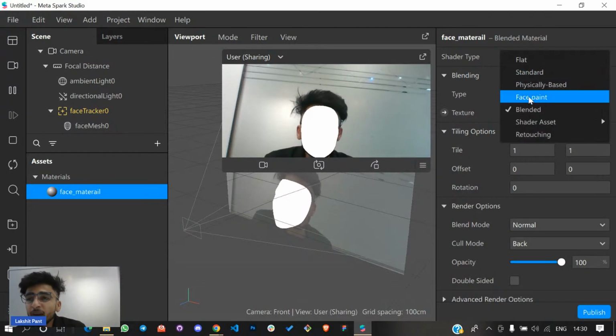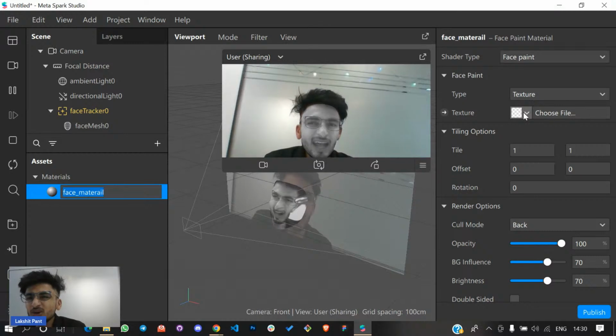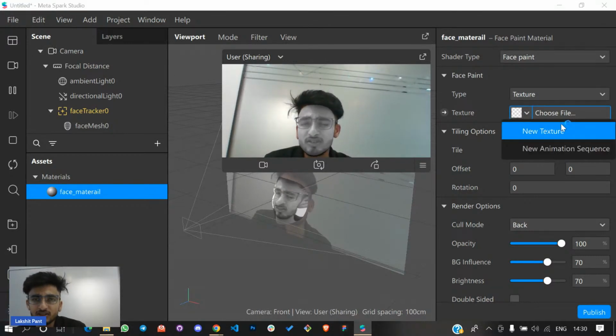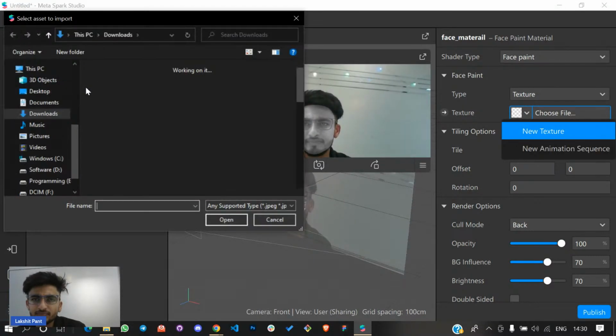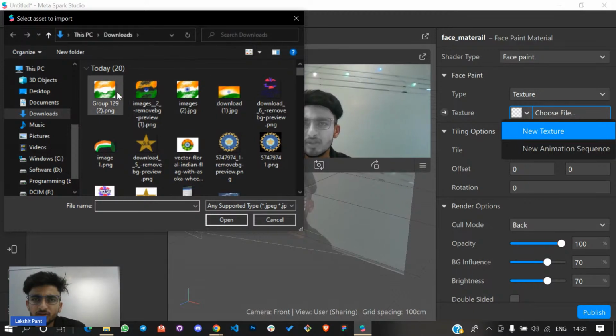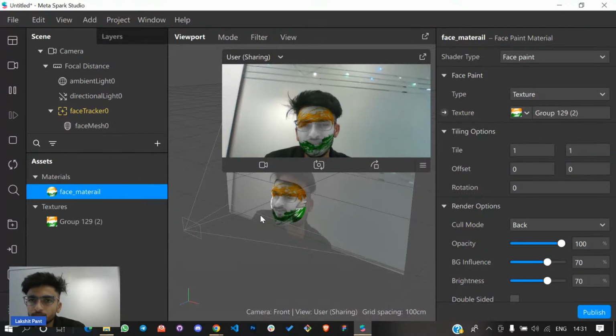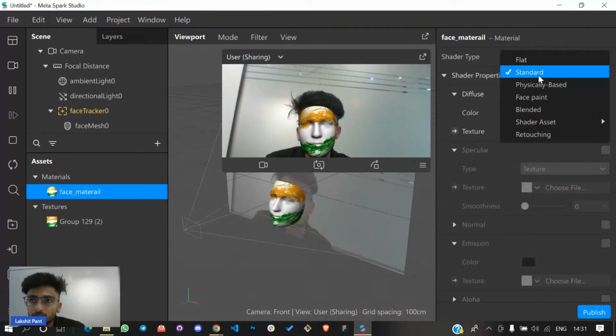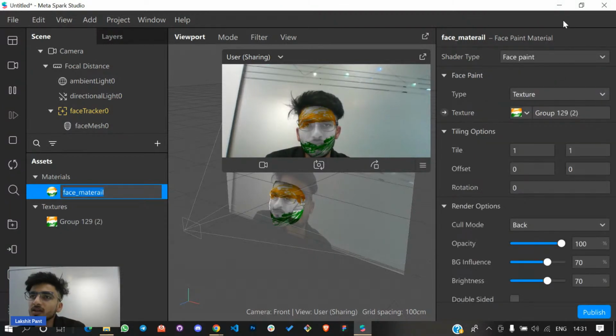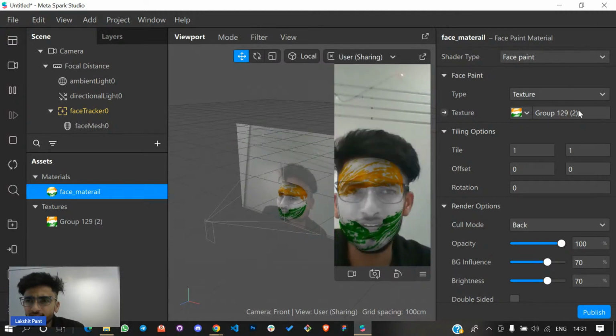For today's filter, I'm going to use face paint, and I will go to choose file and choose a new texture. So I'm going to use this India texture. You will see this texture I'm going to use like this. You can see now, this is how you can simply make an India kind of filter, something like this.